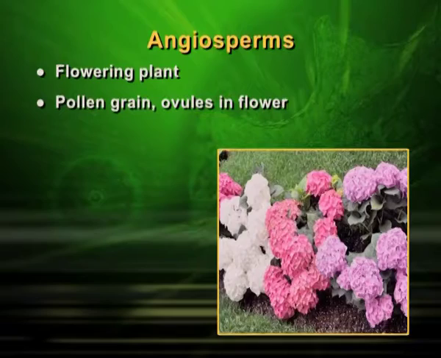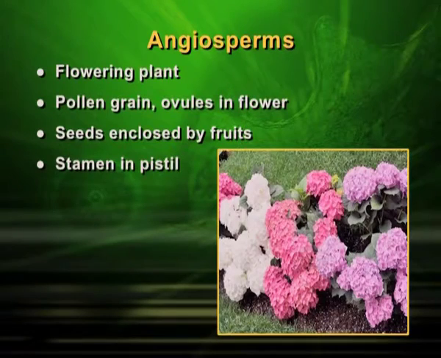As usual, pollen grains and ovules are produced. For that, each flower has the reproductive parts. You must have heard about androecium and gynoecium. The androecium, that means the stamens, is the male part, and the egg, the female part, is produced in the gynoecium.